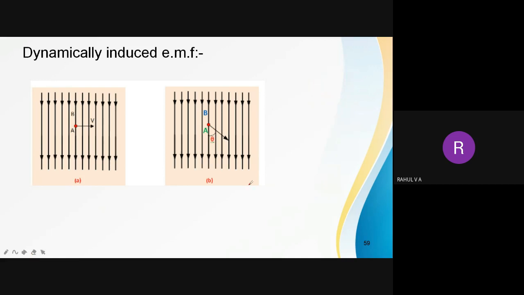Then total area covered is L into x. Phi is nothing but, we know that B into area. So what is area? Area is L into x. So B L x. Okay.